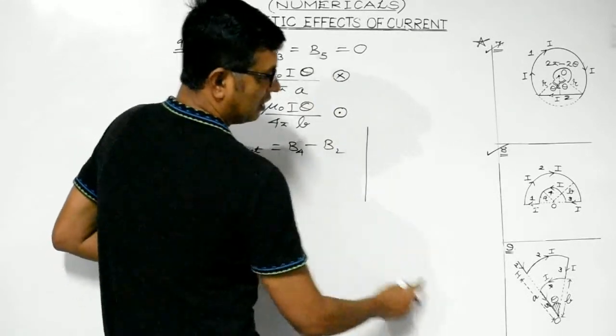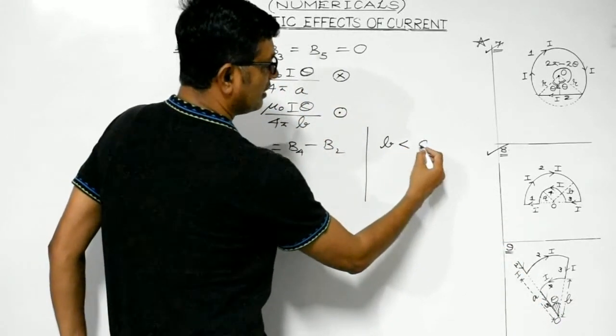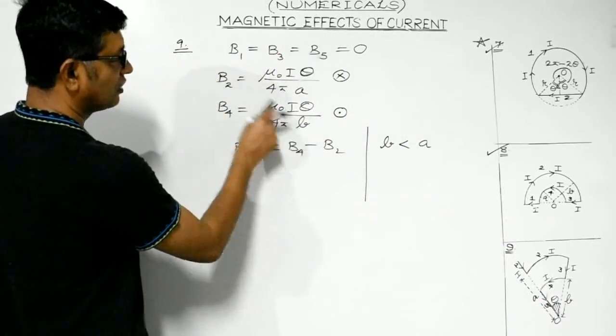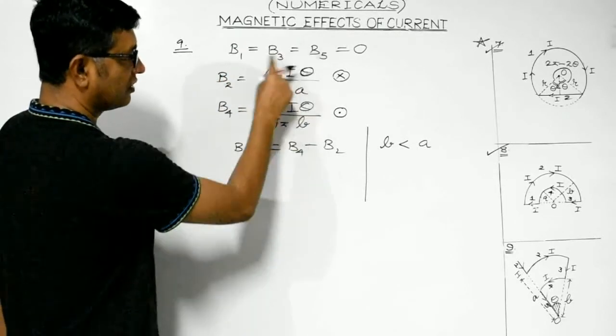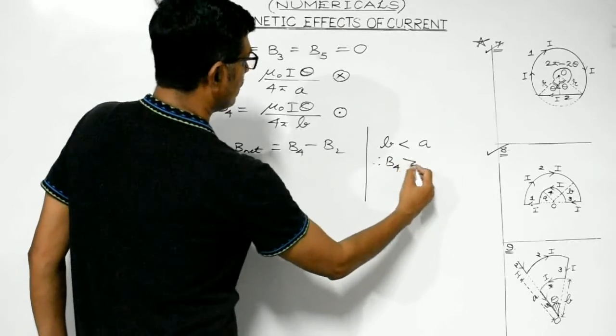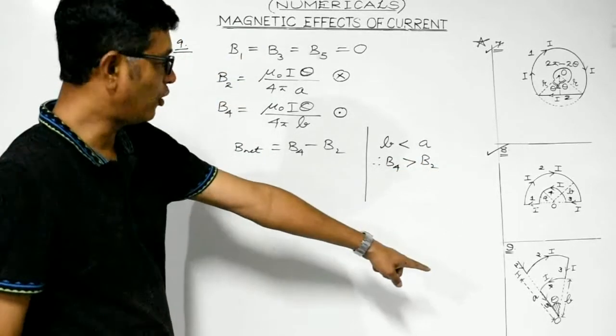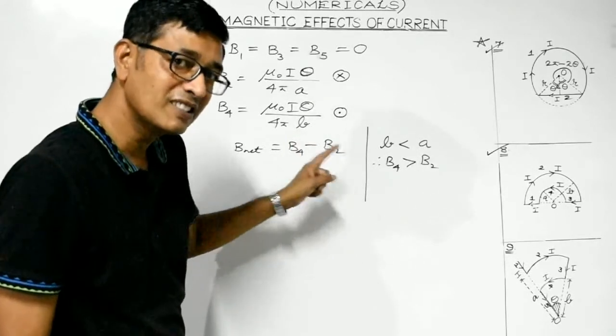I'll justify it. Now look, from the diagram it's pretty clear B is less than A. And magnetic field is inversely proportional to the radius. The rest of the terms are constant. So therefore, B4 is greater than B2. And that is the reason why the net magnetic field at point O would be given by B4 minus B2.